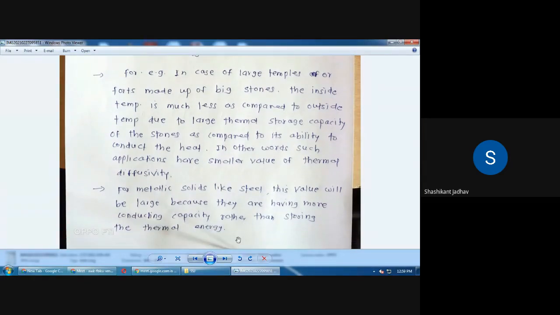In this case the thermal diffusivity is higher, because maximum heat is transferred by conduction as compared to the heat storage. So from these two examples we understand what is meant by thermal diffusivity, and when small thermal diffusivity is there, we use big stones in the forts and the temples.